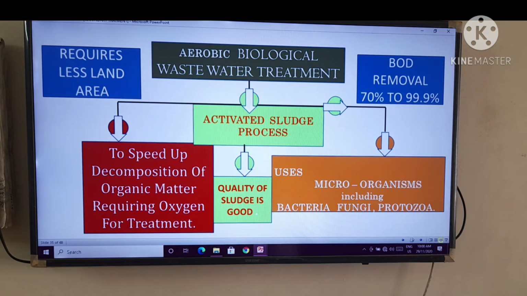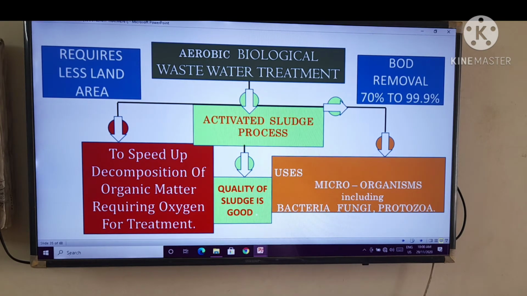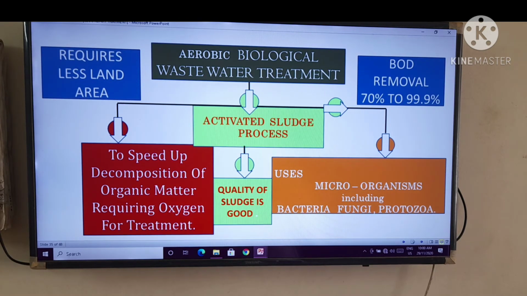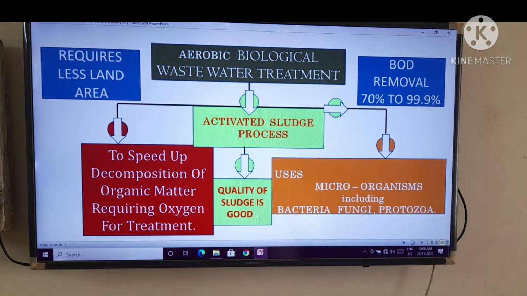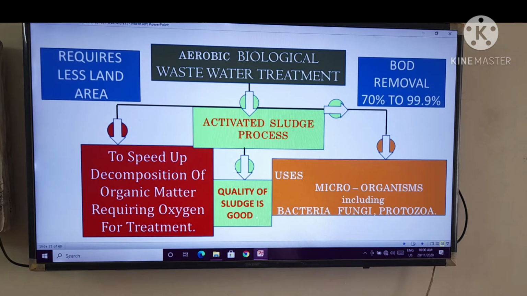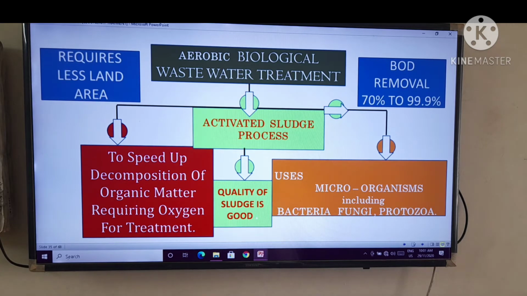And second, why and how the microorganisms are very important is that microorganisms play the key role to oxidize and decompose that organic matter. That means to speed up the decomposition of organic matter, it requires oxygen for the treatment. That's why the quality of sludge is good, because the BOD removal is 70% to 99.9%, and it requires less land area, right?